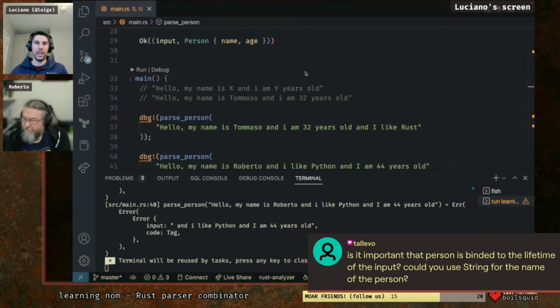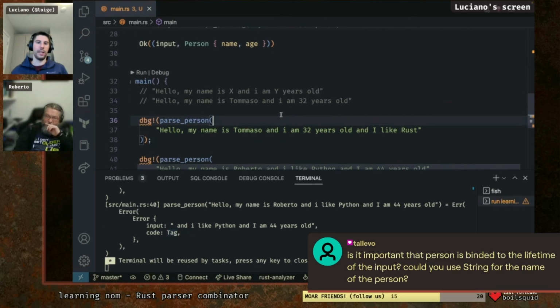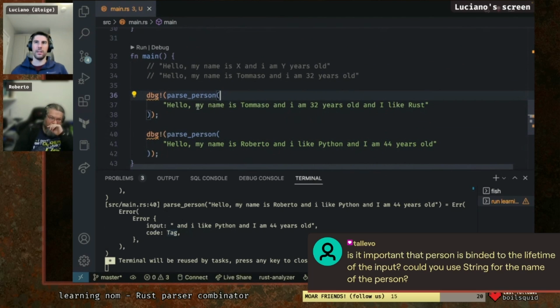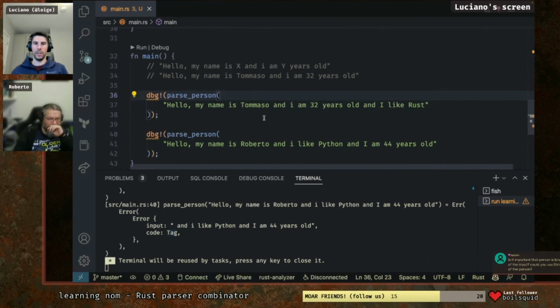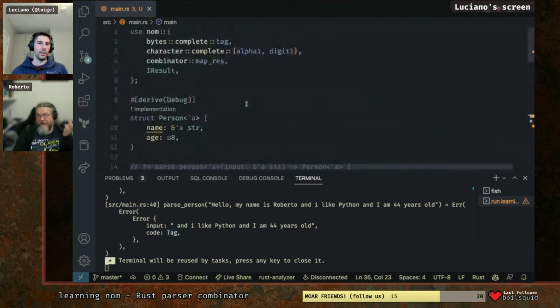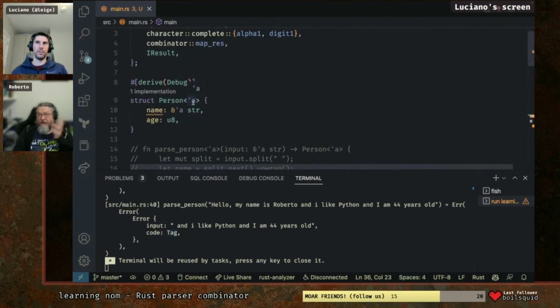Of course we could. We just wanted to avoid the allocation because at the end of the day, our strings here are static. So this way we are just keeping a sliced reference to that particular part of the string. Yeah, if we were parsing a streamed content instead of a string in memory, it could have made sense to make a copy because once the stream is consumed, you might lose it. Yeah, it's gone. Let's do it as a String just for simplicity.